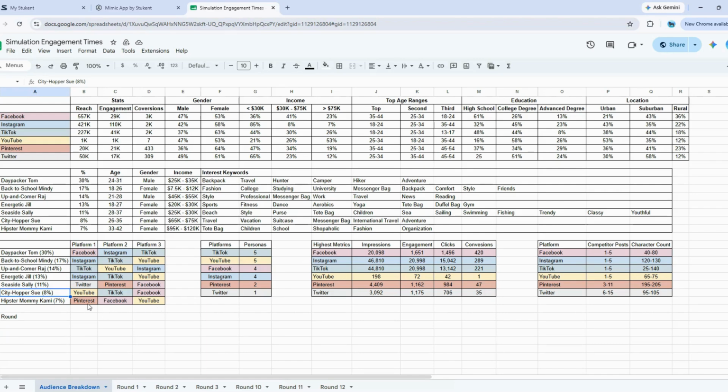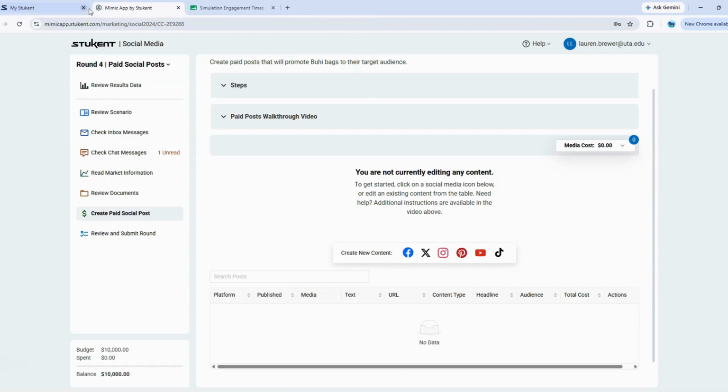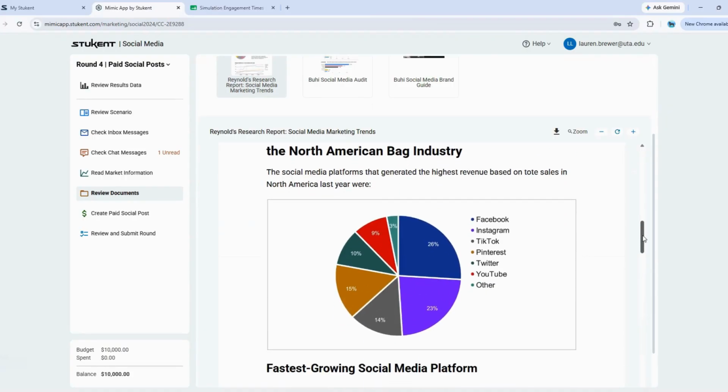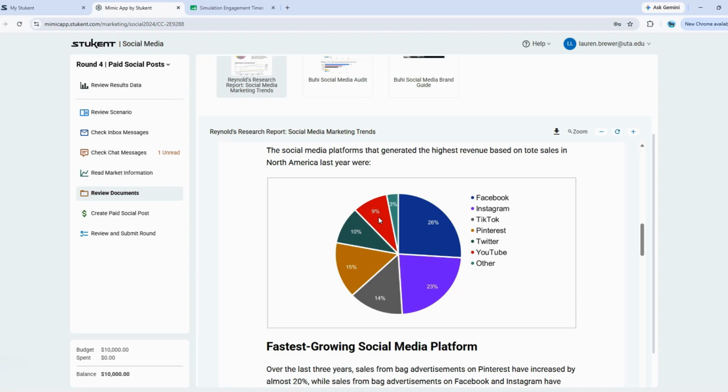So for these posts, I'm going to pick YouTube and Pinterest. I'm picking Pinterest because this is a growing platform for revenue. And I'm picking YouTube for City Hopper Sue because it is the platform that most represents the City Hopper Sue profile. So I recognize that YouTube, if I go back to my simulation, is not a high revenue generating platform, but the purpose of this video is not to create the most amount of revenue, it's to provide you guys a walkthrough. So I want you to see content on YouTube as well as Pinterest.